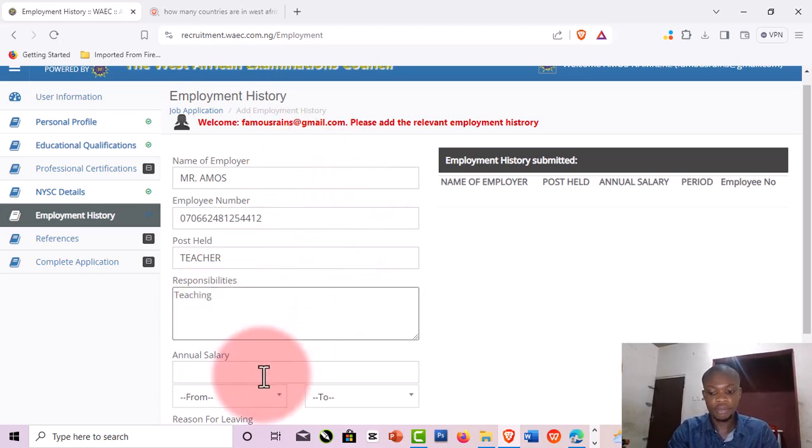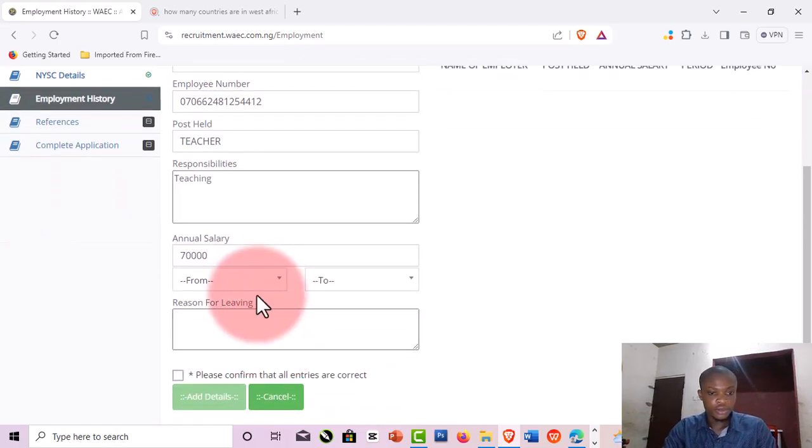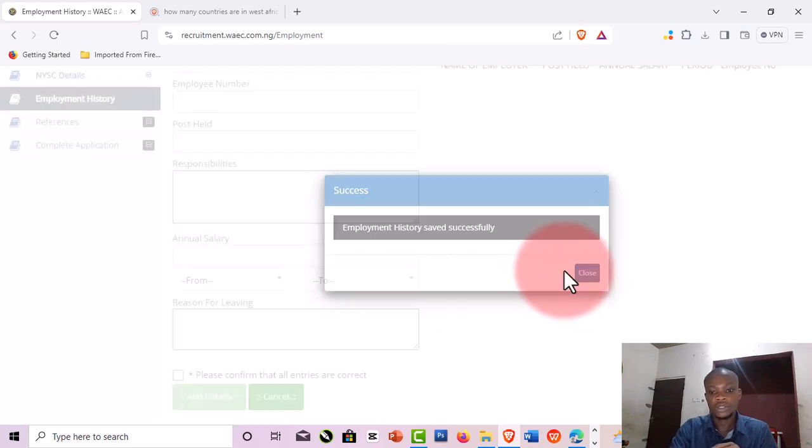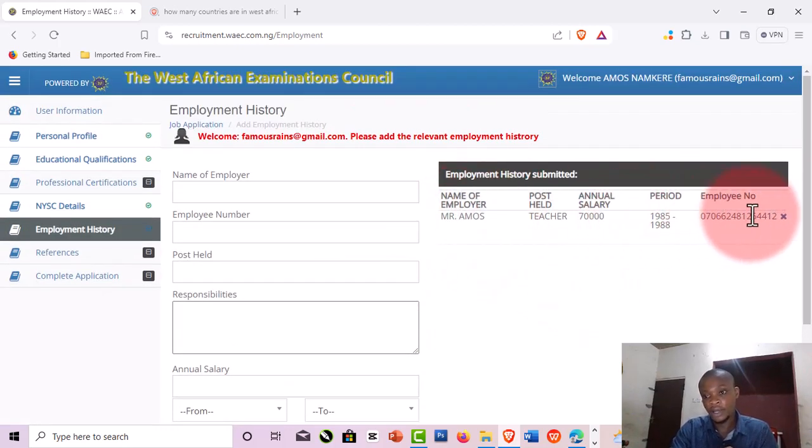The salary you can put, okay, let's put something like this. Then which year to which year, just put something nice. Then reason for leaving, you can type anything here. Then after that confirm this and add, confirm. So you can see that one is added right here. So you can add another one. Maybe you have many work experiences, you can keep on adding them.